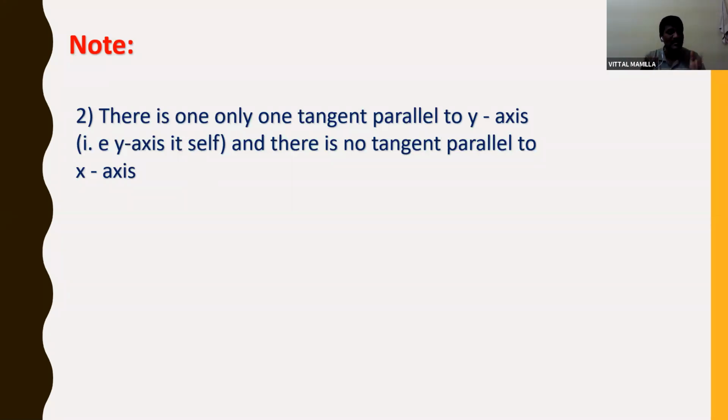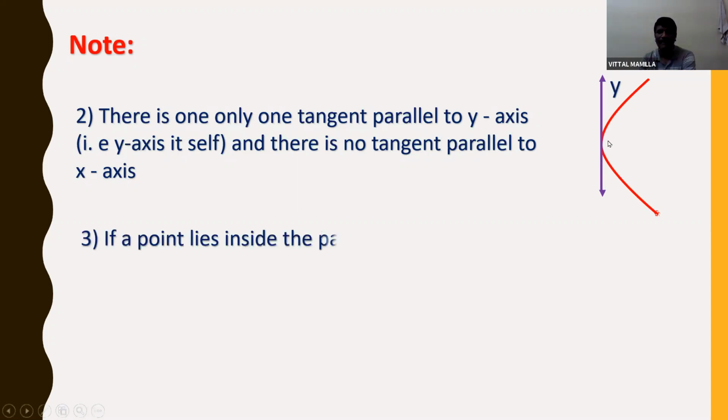If a line is parallel to the y-axis, it is definitely the y-axis only. Let us see. This is the parabola, and the y-axis is a tangent.